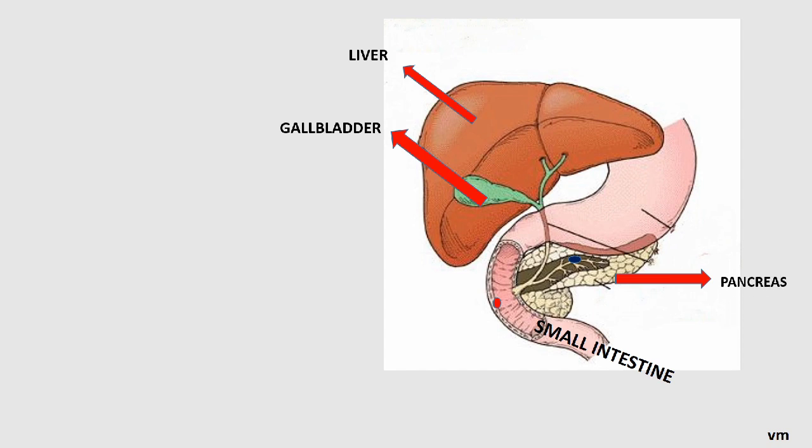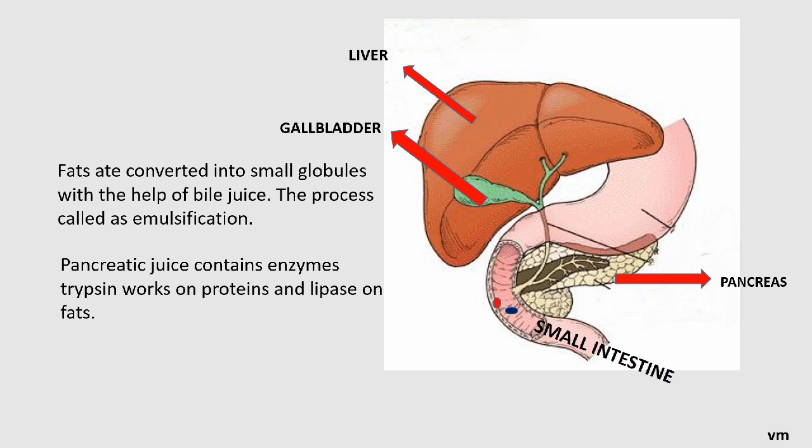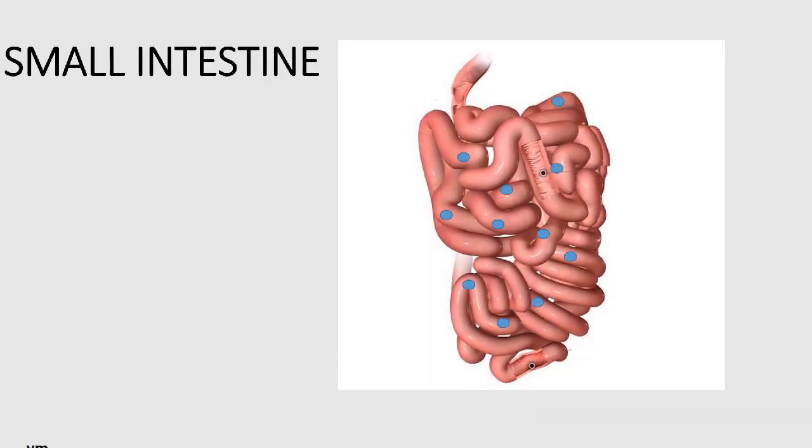Another juice, pancreatic juice, is secreted from the pancreas and reaches the small intestine. Pancreatic juice contains enzymes like trypsin, which acts on proteins, and lipase, which acts on fats, converting them into small molecules. Besides these two juices, the small intestine itself secretes intestinal juice known as succus entericus.